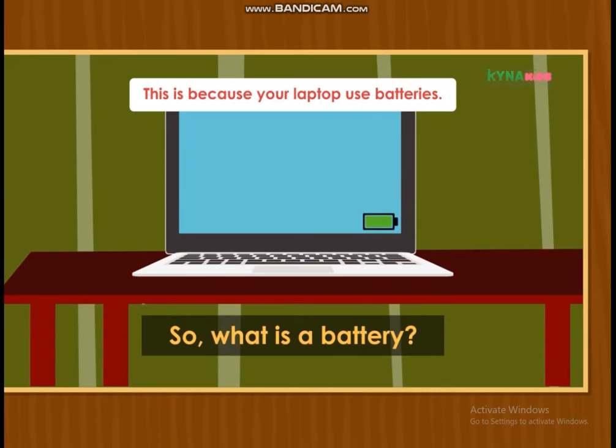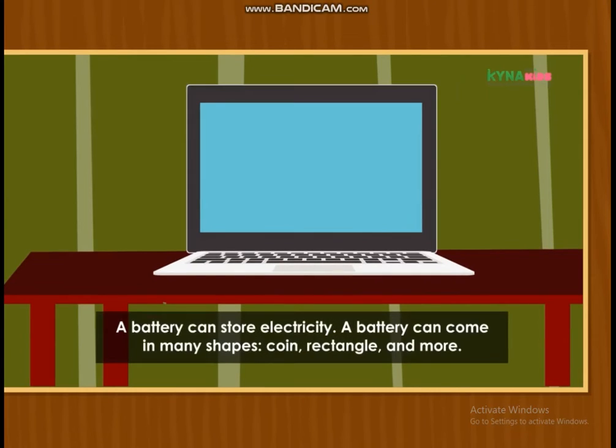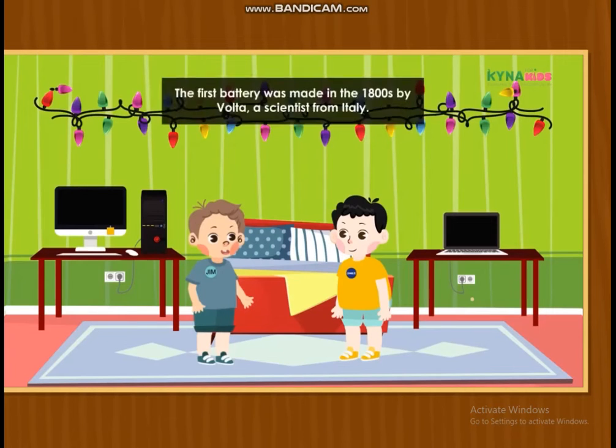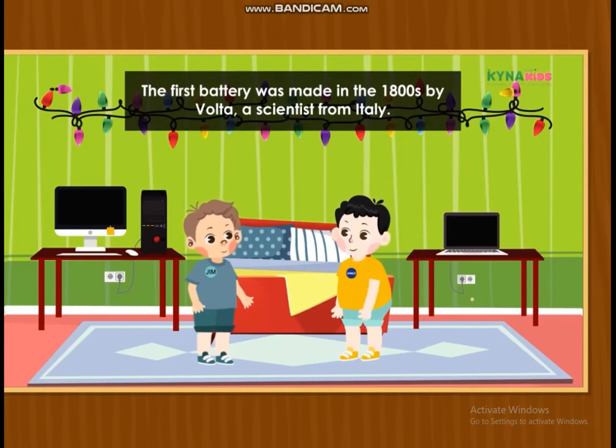A battery can store electricity. A battery can come in many shapes: coin, rectangle, and more. The first battery was made in the 1800s by Volta, a scientist from Italy.